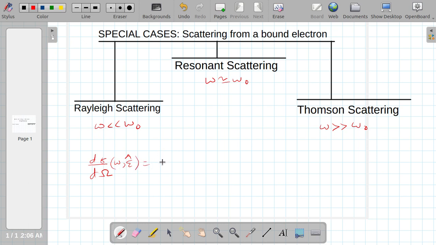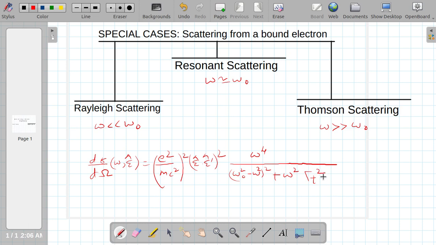This is equal to, which we have derived in the earlier lecture, omega naught minus omega square, whole square, plus omega square gamma t whole square.